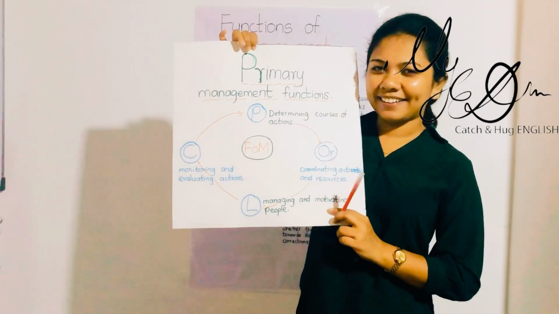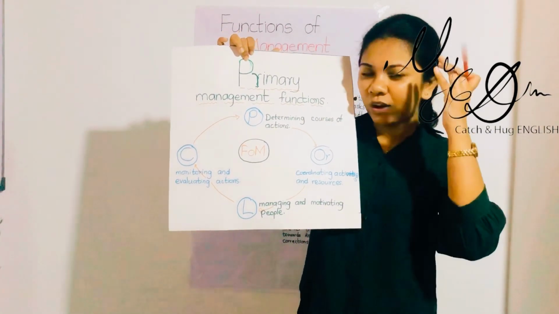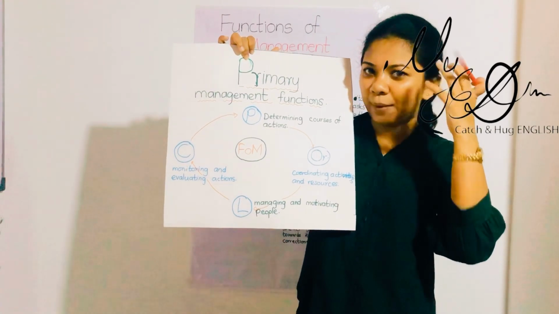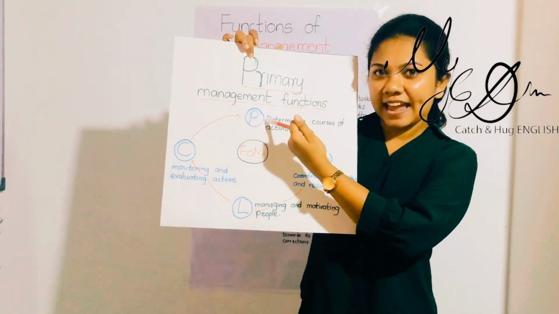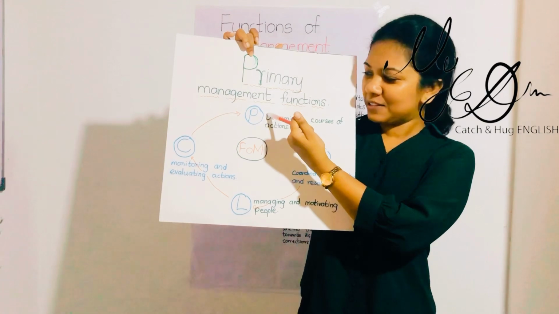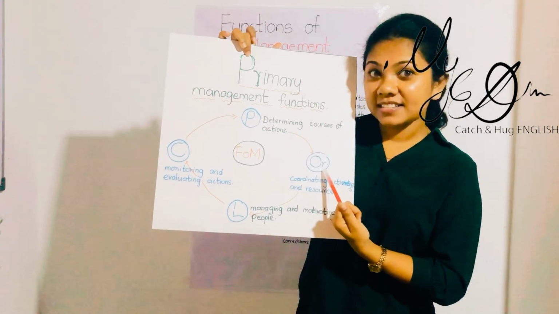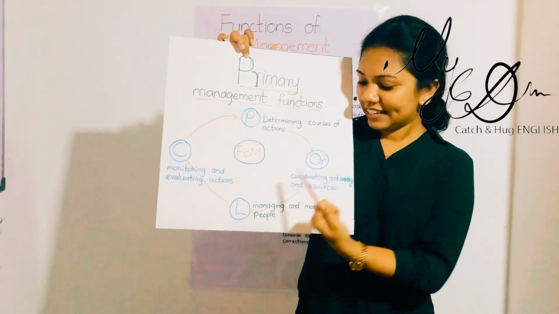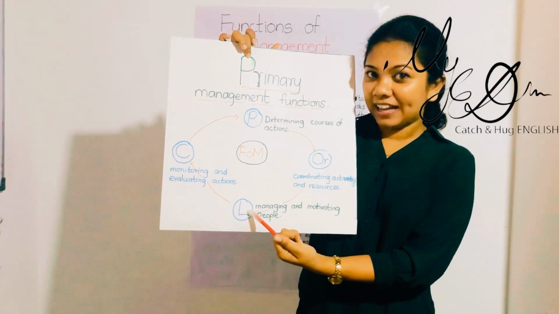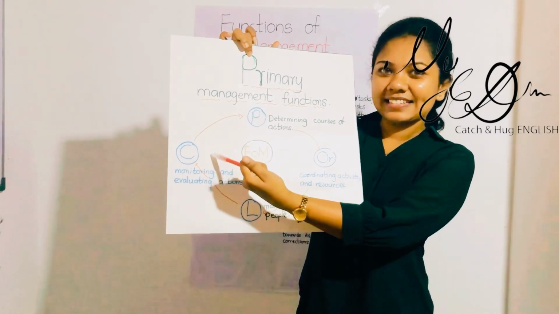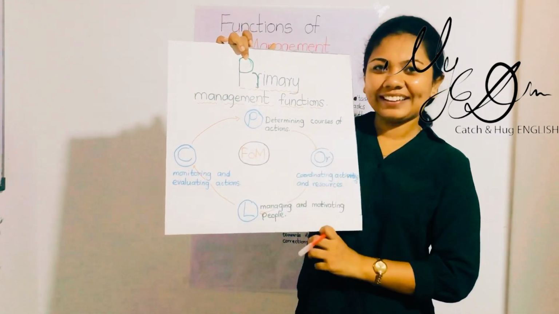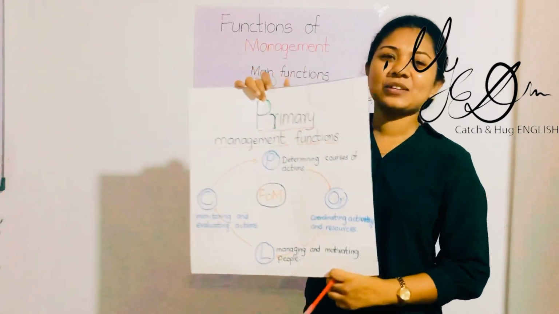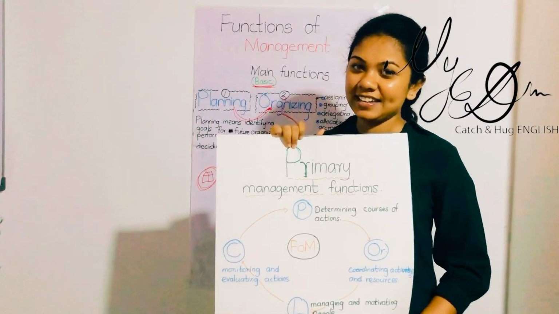Now you have to recall from your short-term memory and tell. P stands for, of course, planning. OR stands for organizing. L stands for leading. C stands for controlling. Marvelous students, you have done a great job, right?